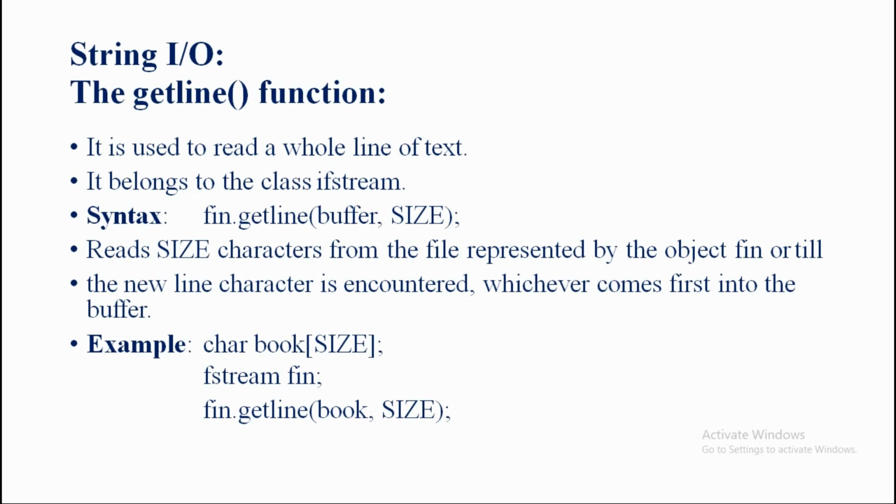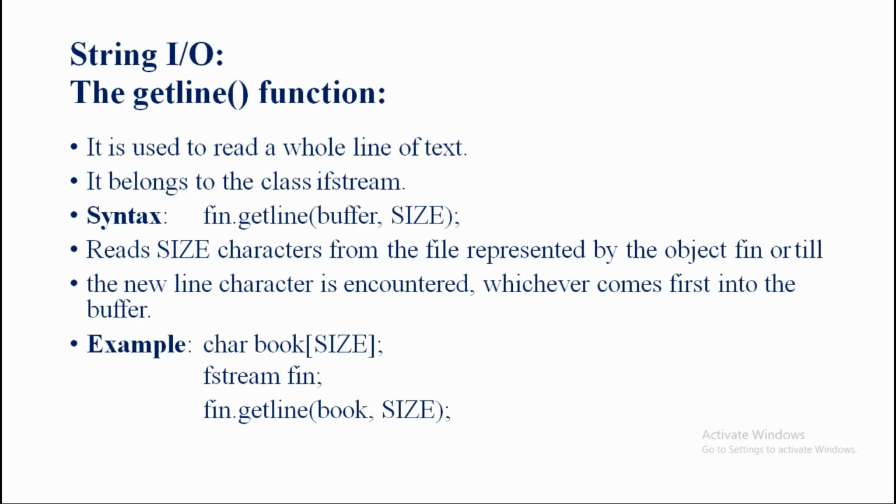Now before going to take fin.getline, we know that we need to declare the fin. Such fin is declared by using fstream fin, the class name. After the declaration, I am going to use fin with the syntax fin.getline(buffer, size).